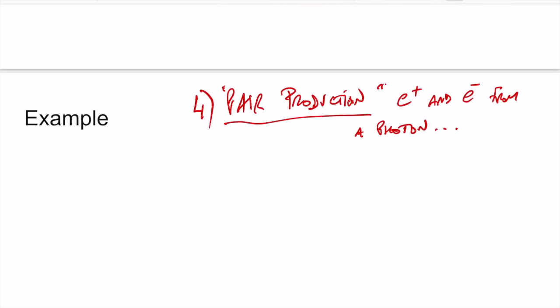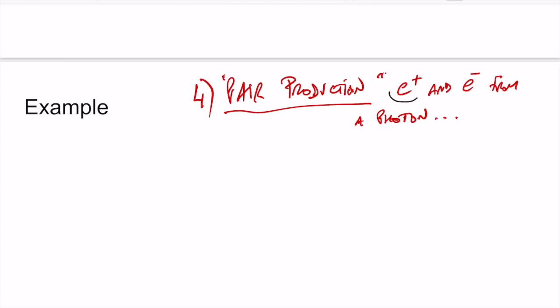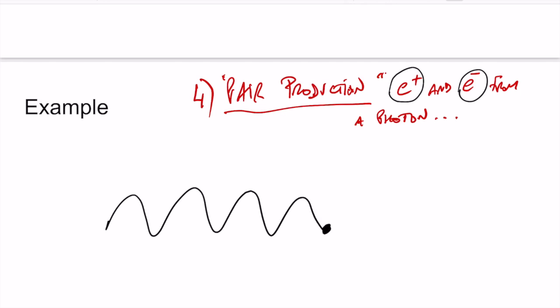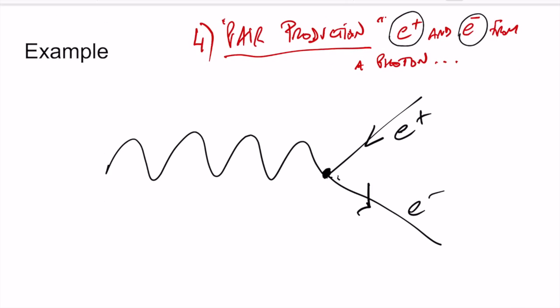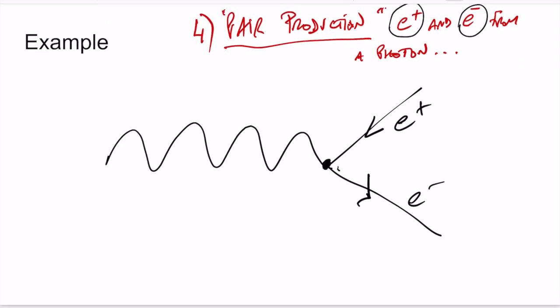Another example, pair production, a positron and an electron being produced from a photon. So the photon, poof, all of a sudden creates an interaction, an arrow pointing in, an arrow pointing out. The arrow that is pointing in is a positron. The arrow that is pointing out is an electron. Pair production. Matter popping out into existence from space.